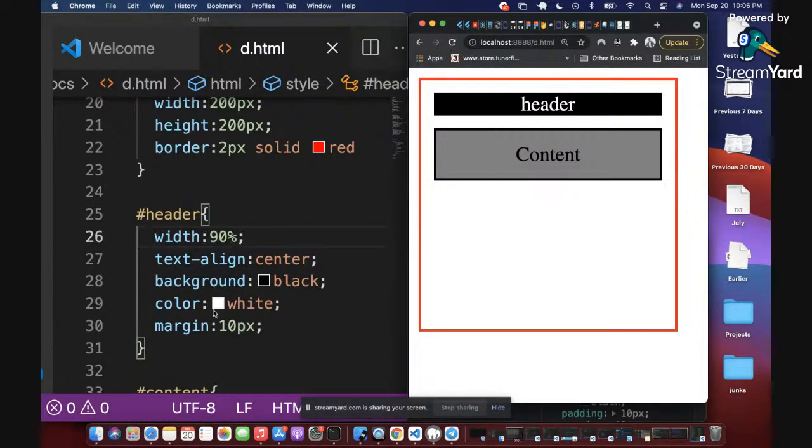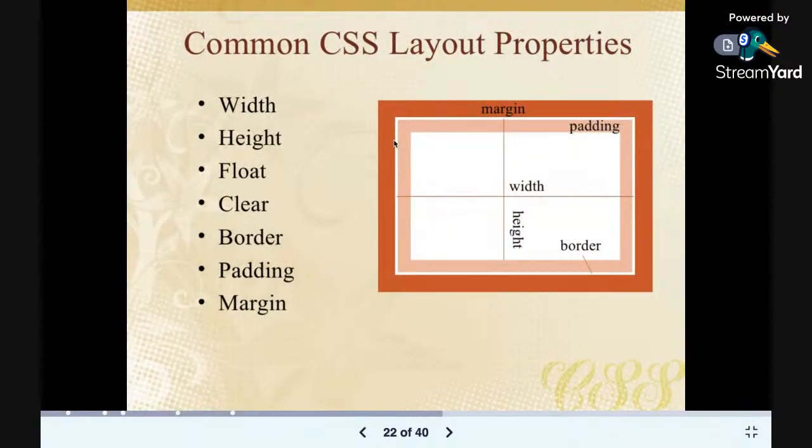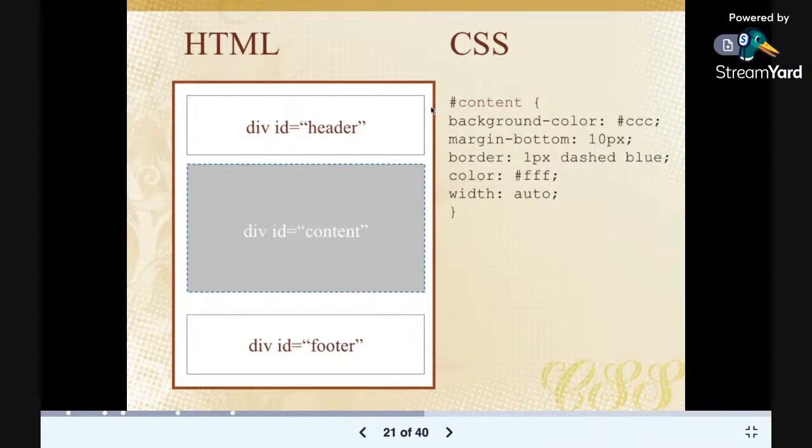So I've added a margin of 10 pixels to the header, and you can see that it has shifted, right? We have a margin of 10 pixels on the header. We have a margin of 10 pixels on the content. Can you see that we are getting close to our guide here? So you can see the space here. The space here is the margin, and the space inside is the padding. The space inside is the padding. The space outside is the margin. Maybe that's clear, right? So we've achieved these two boxes.